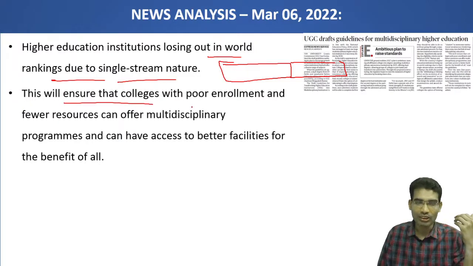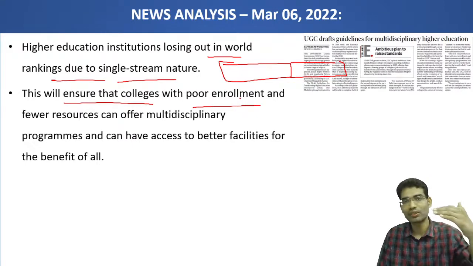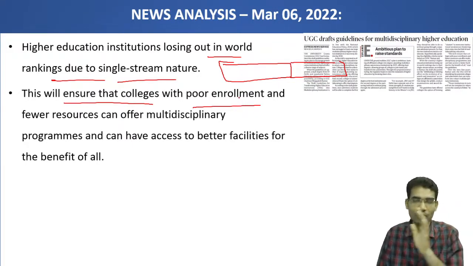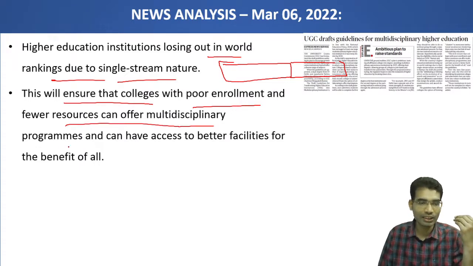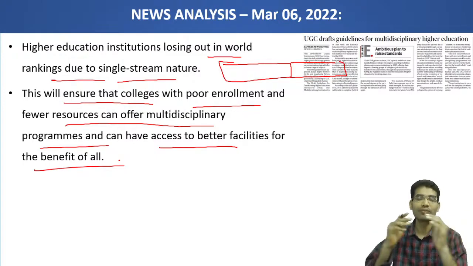This will ensure that colleges with poor enrollment, and this has another advantage also. One is student wise, students will get good skills within the same amount of time period. And there is another advantage. Some colleges are having poor enrollment and fewer resources. They can offer multidisciplinary programs and have access to better facilities for the benefit of all.